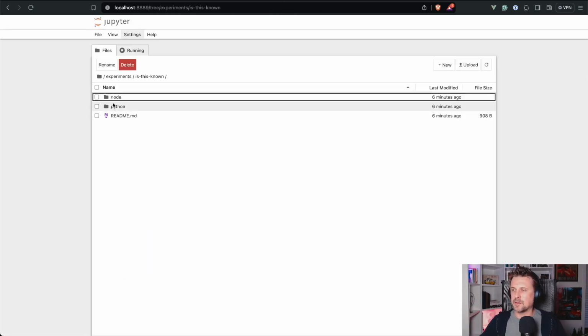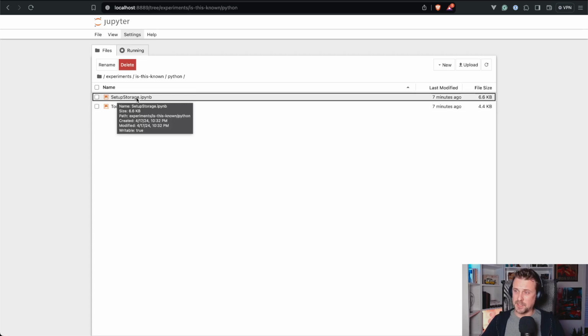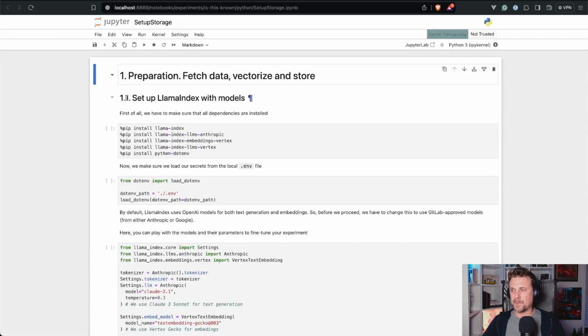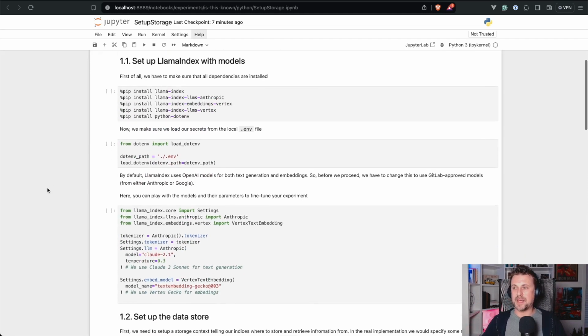So let's get back here and open the Python environment. There are two things here. The first notebook is called setup storage, and the second notebook is called tool. The first one we want to look into is the setup storage. And as you can see, it looks like some markdown, right? So technically it is markdown, but with some code snippets here. And as I said, since Jupyter comes with a web server, it allows these code snippets to be run.